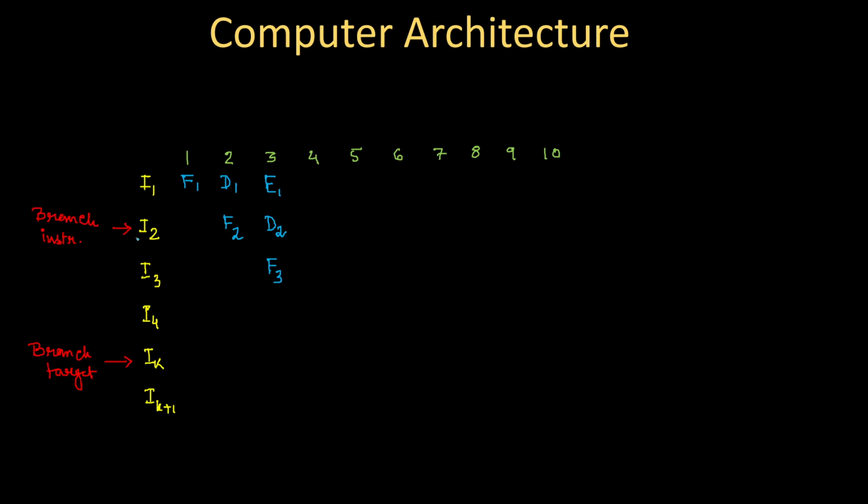That means the processor knows that it has to jump from I2 to IK. So what will happen? The decode of instruction 3 that was just about to start will get stopped, and at the same time I4 will be skipped, because the processor already has the idea that after I2, IK should execute. That means fetching of IK will start.